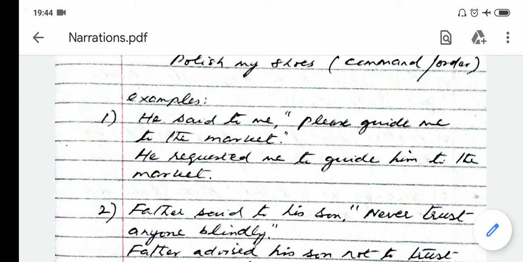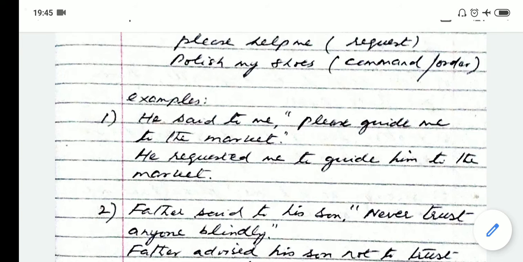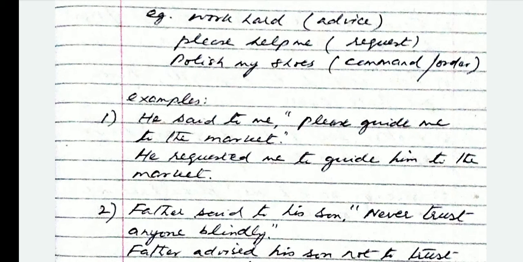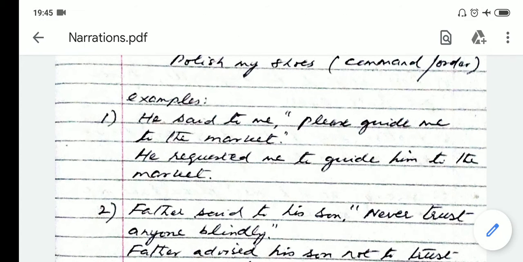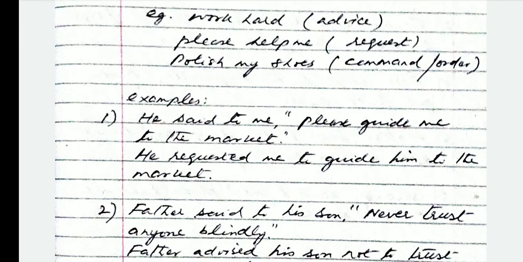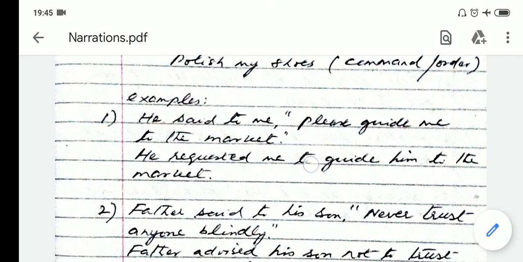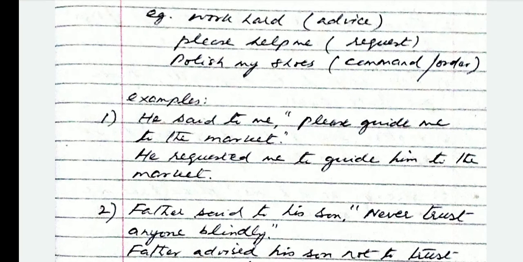And you will not use that in this case because this is an imperative sentence. In the previous simple sentences, the declarative sentences, we removed the inverted commas and replaced them with that. Here, in the imperative case, we will replace the inverted commas with to guide him to the market.